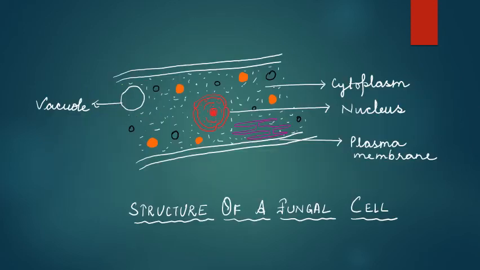Let us see the structure of a fungal cell. Though we have already seen the structure of a single-celled fungus, that is yeast, so same is the structure of other fungi also. The outermost covering will be the cell wall, and after that there will be the plasma membrane. In the center there is a prominent nucleus. There is a large vacuole present inside the cell, and the liquid or the fluid present in the cell is called the cytoplasm. So this is the structure of a fungal cell, and this is all about fungi.